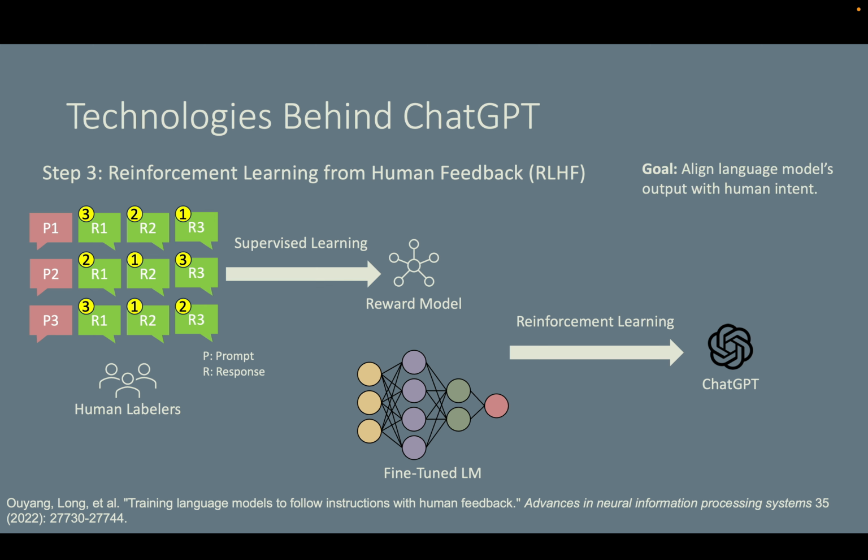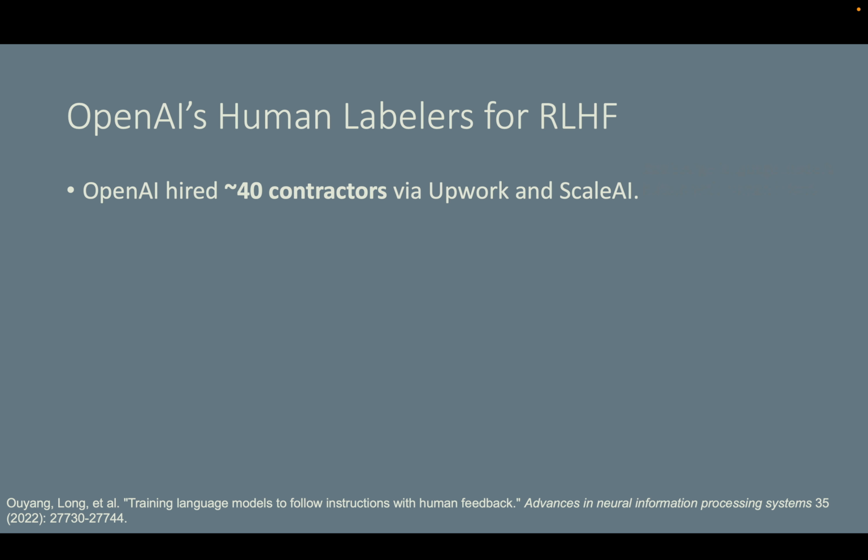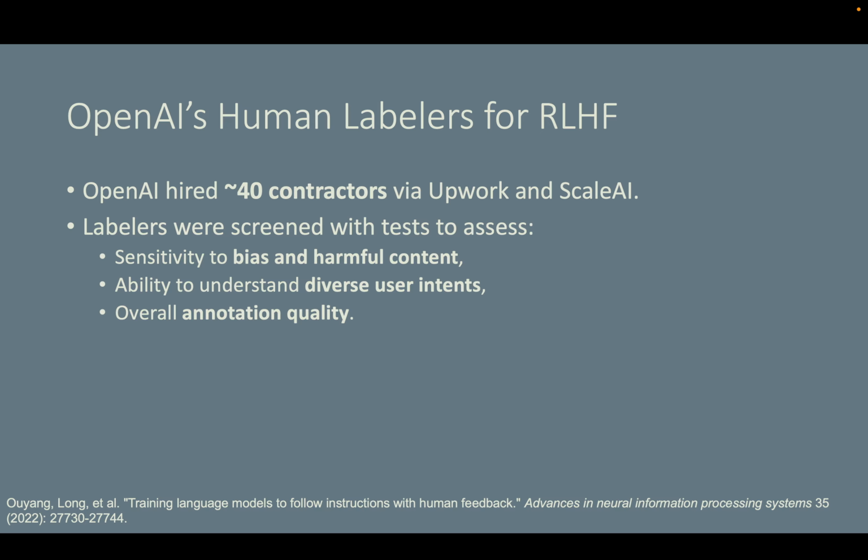Speaking of the human intent and value, you probably want to know more about the 40 human labelers, because this is really aligning the language model's output with these 40 human labelers' intent or value. As I said before, in 2022, OpenAI hired around 40 human labelers to help align their models using reinforcement learning from human feedback, or RLHF. These labelers were carefully screened for quality and sensitivity to issues like bias and harmful content. They worked in 3 main areas.